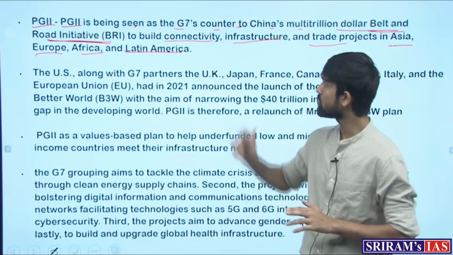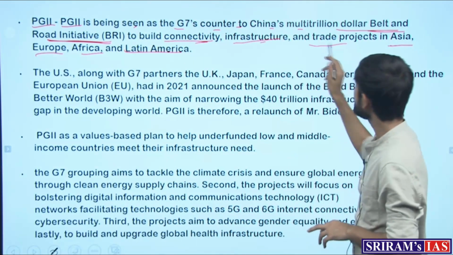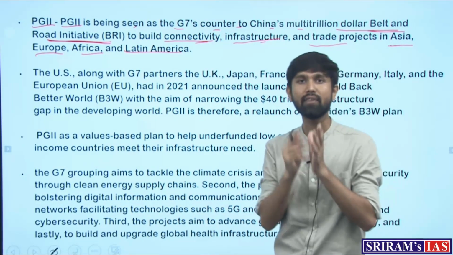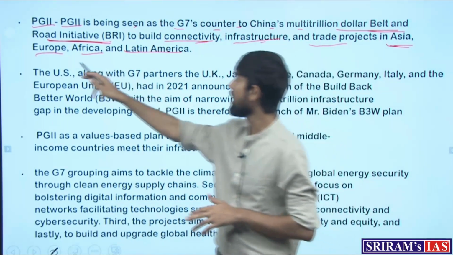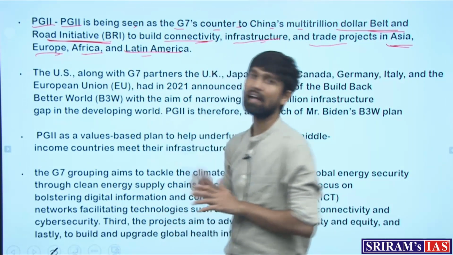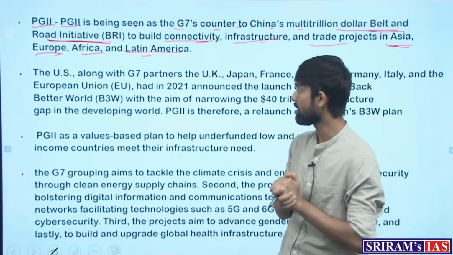So similar to the lines of this Belt and Road Initiative, there are some similarities as well as some differences. The similarities are they also want to indulge in similar areas such as connectivity, increasing infrastructure in countries in Asia, Europe, Africa and Latin America, especially those which are low and middle income countries.